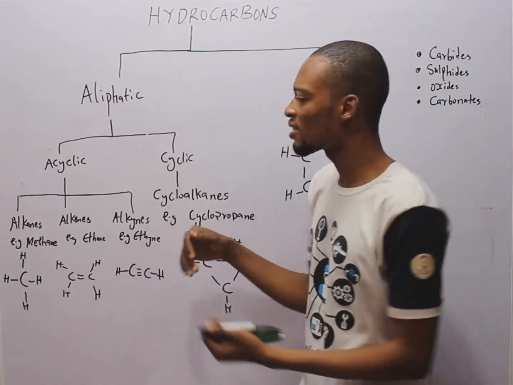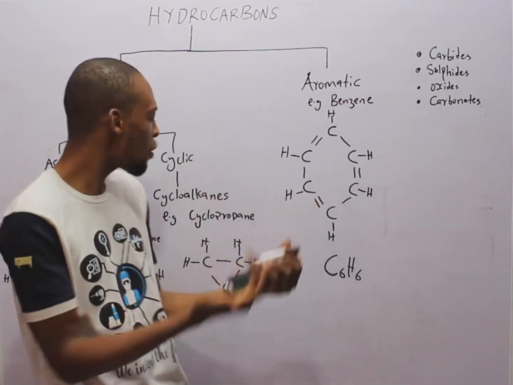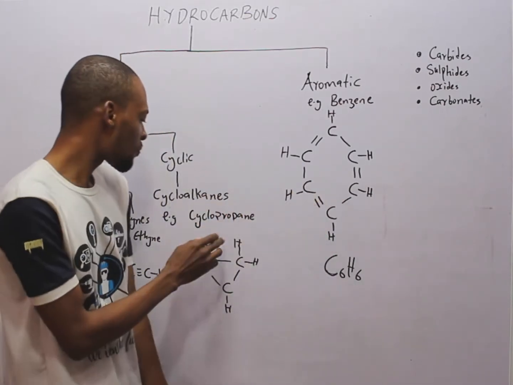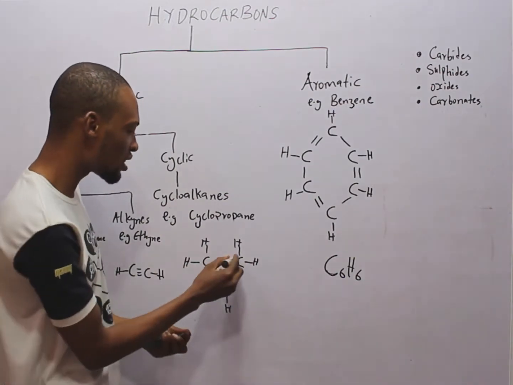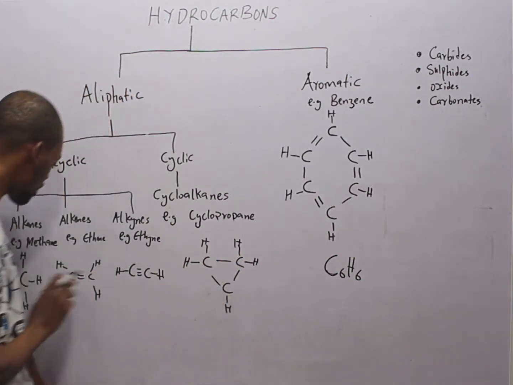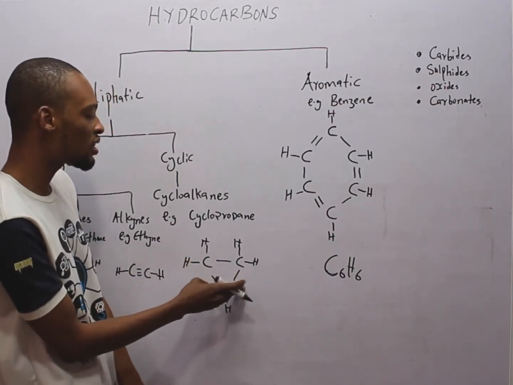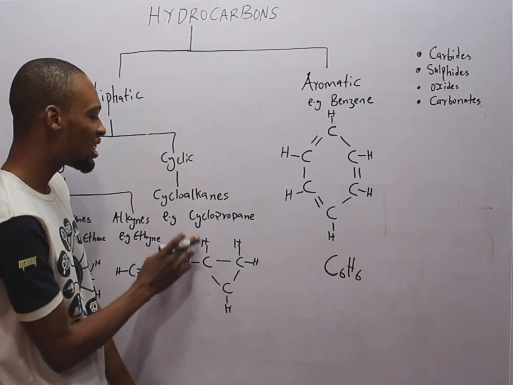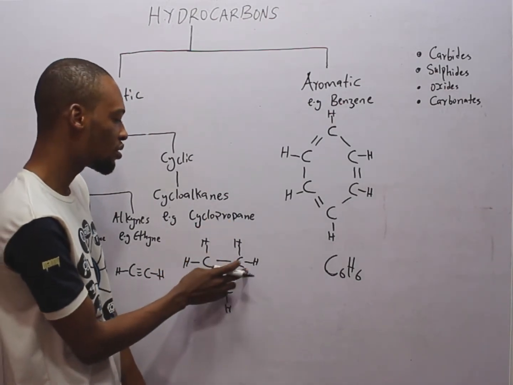Cyclic means it has a cycle, it's in the form of a circle, not a benzene ring, but in the form of a circle. For example, you see this, 1, 2, 3, the 3 carbons are in almost circular form, not straight form like you see here. So in this case, we say it is cyclic. And what is this compound called? It is called cyclopropane.